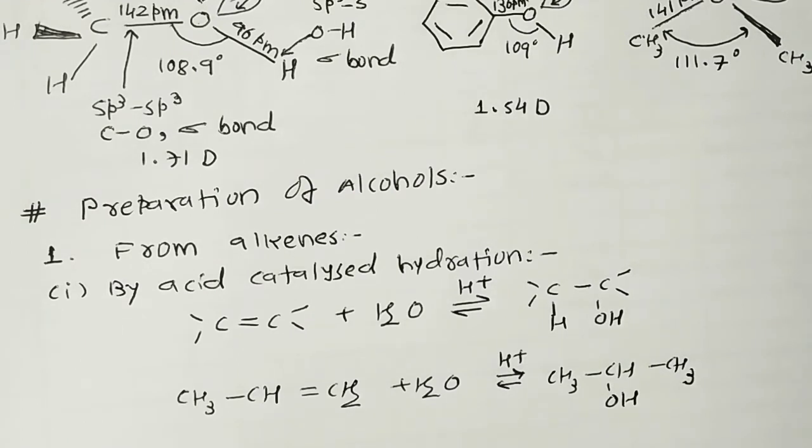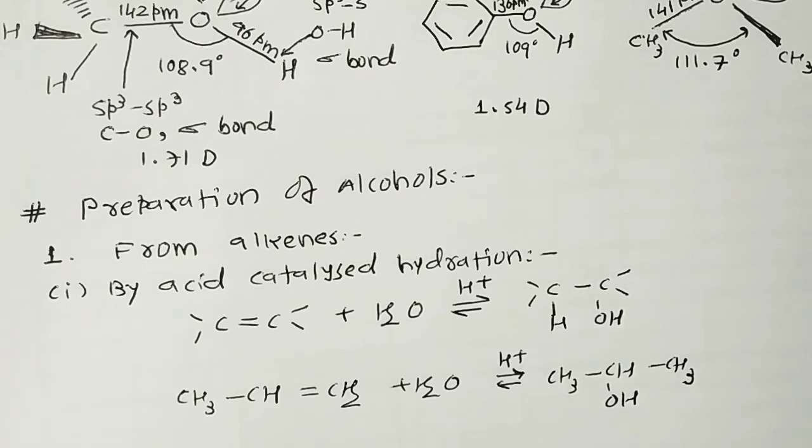In the indirect process, alkenes are passed through concentrated H2SO4, so first they form alkyl hydrogen sulfate, and these upon hydrolysis with boiling water give alcohol. But in the NCERT textbook, they do not give this process; here the direct hydration is given. So we are very much focused on direct hydration.